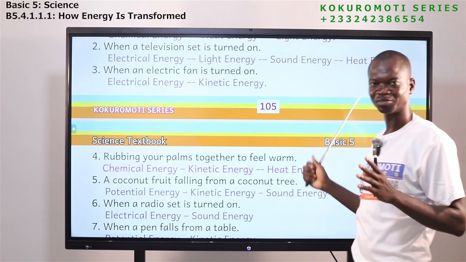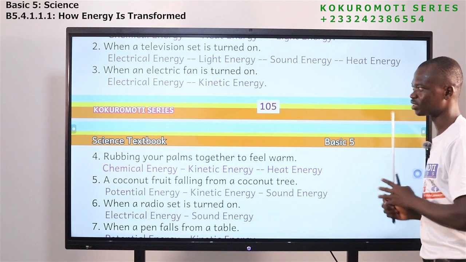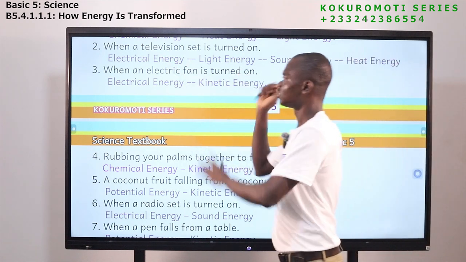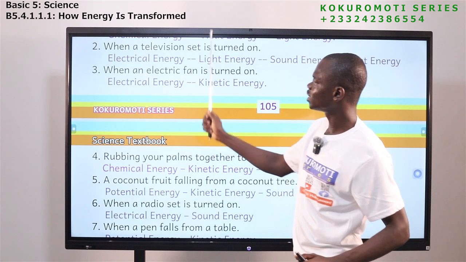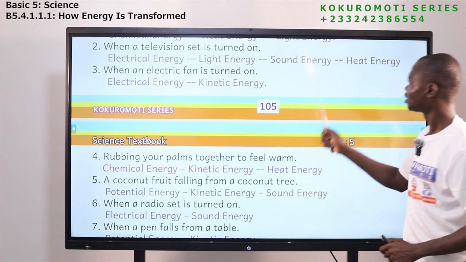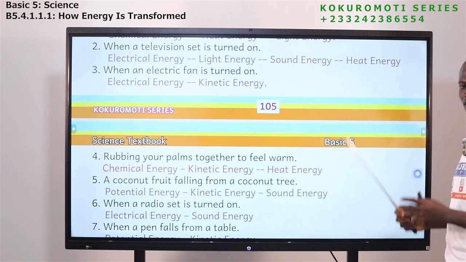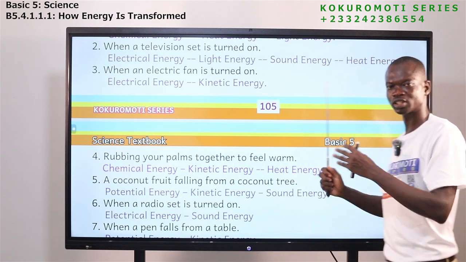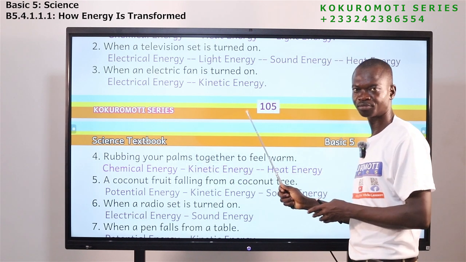Don't mix any of them. You should know that this comes before this, comes before this. So electrical energy, you cannot destroy it, you cannot create it, but you can change it. So here it has been changed to this, this has also changed to this. So this is transformation, converting or changing energy from one form to another.